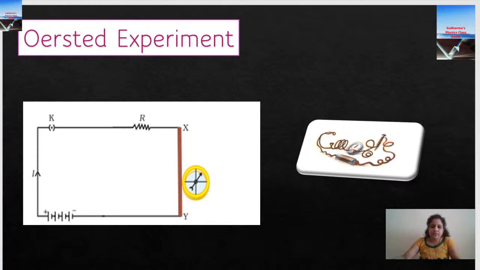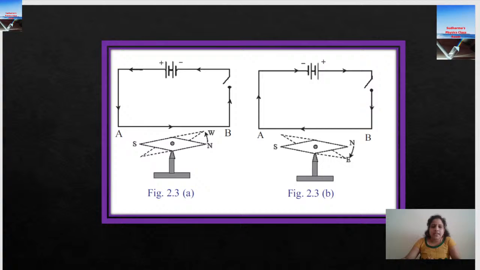Because in physics or in any other subject, the same question can be asked in many ways. It can be for 1 mark, it can be for 2 marks, right? It can be a long answer question also. So be careful, read the question properly and start writing the answer. Okay, so this is our experiment, and let me show you how the deflection was observed.